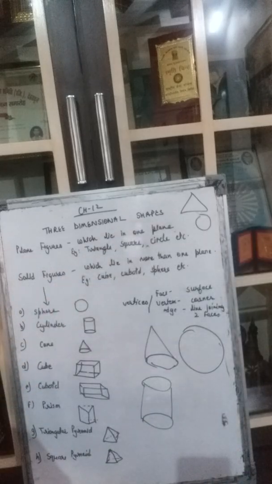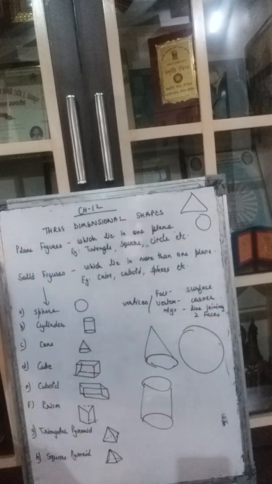Then the fifth one, 1 square base, 4 triangular faces. I just told you when 4 triangles meet each other, 4 triangular faces, and there is 1 square base. It becomes a square pyramid. Right? Whenever there is a square base, it is called a square pyramid.